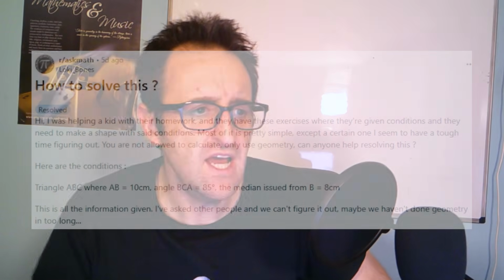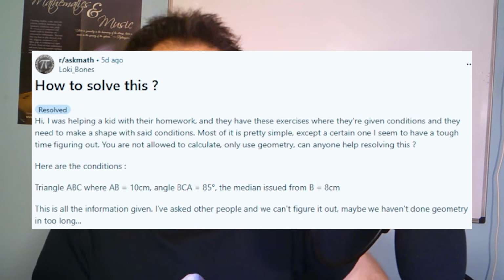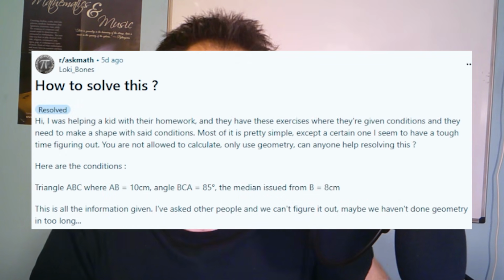Okay, let's move on to the next one here. This AskMath question asks us a little bit about how to solve a particular homework problem that a student's given. This is kind of fun because they're being asked to make some kind of geometric construction. And so it says, hi, I was helping a kid with their homework, and they have these exercises where they're given conditions and they need to make a shape with said conditions. Most of it is pretty simple, except a certain one I seem to have a tough time figuring out. You're not allowed to calculate, only use geometry. Can anyone help resolve this?